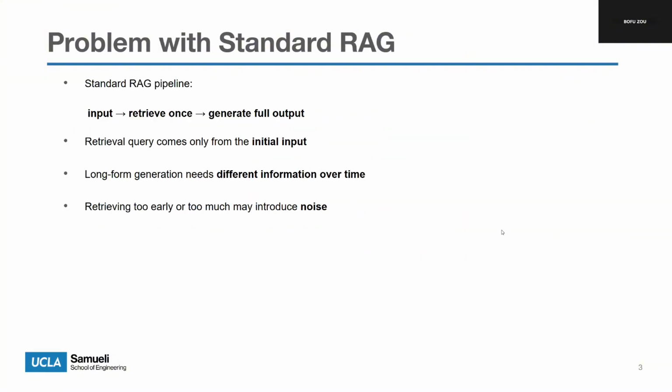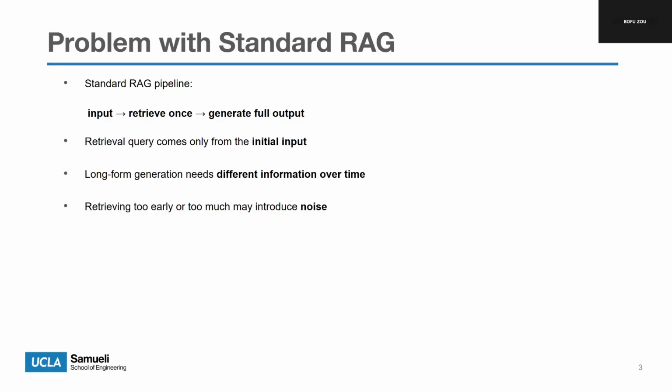So what exactly is the problem with standard RAG? The usual pipeline is very simple. The user gives an input, the system retrieves documents once, and then the model generates the full answer. The issue is that the retrieval query comes only from the original input. But during long-form generation, the model may move through multiple subtopics, details, or reasoning steps. The information it needs later may be very different from what was obvious at the beginning.